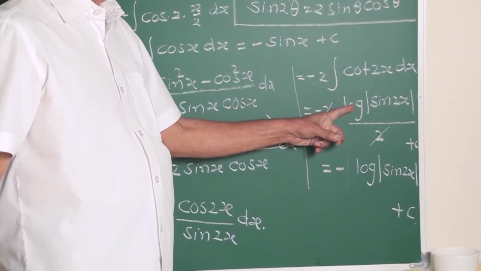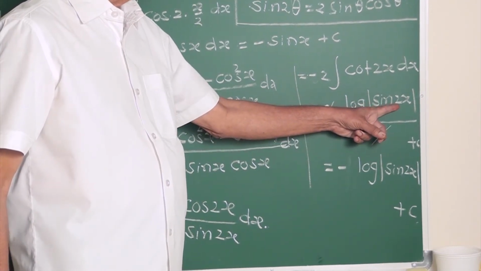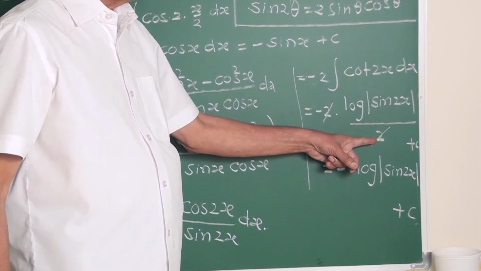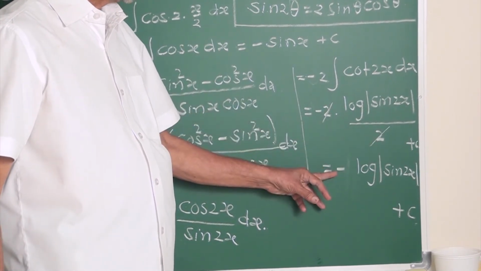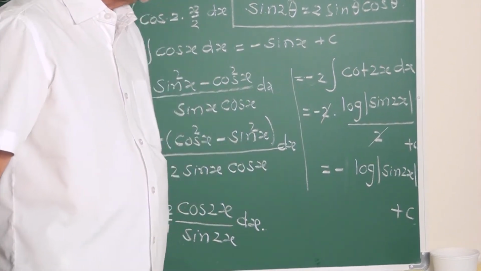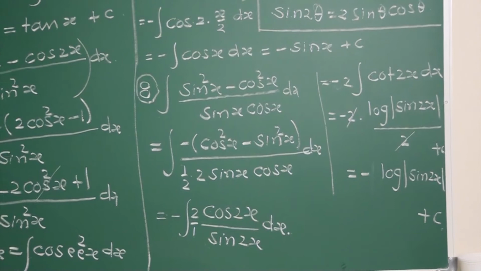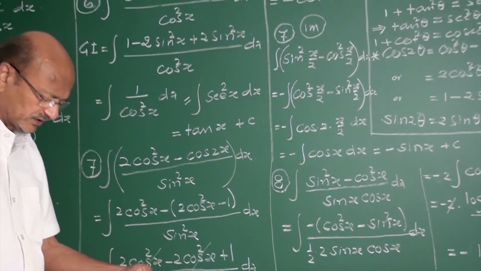Integral of cot is log sin 2x, and since the angle is other than x, divide by the coefficient. Outside, this 2 cancels. What is the answer? Minus log sin 2x plus c. Yes, my friends, I give 1 minute. Copy it.